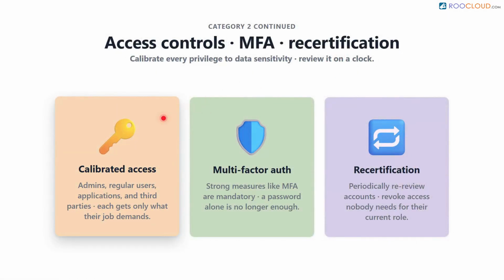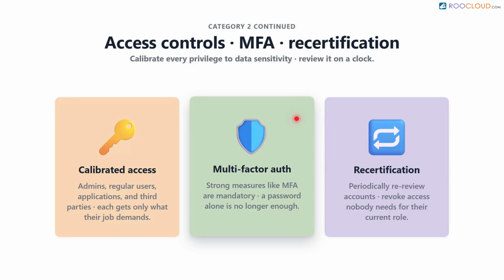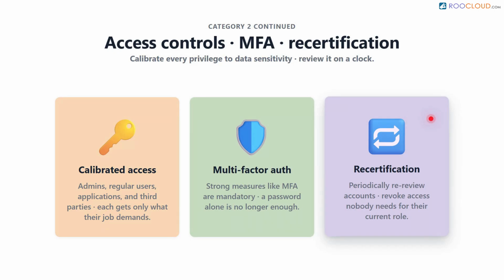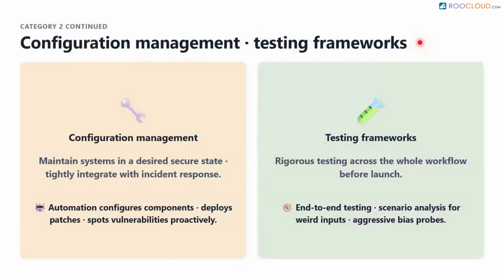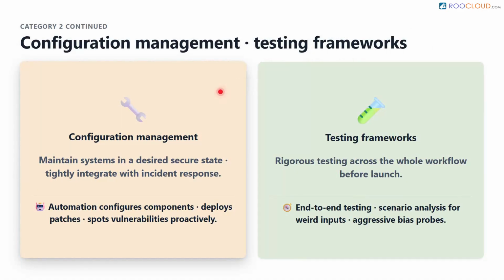Access for privileged administrators, regular users, applications, and third parties must be strictly calibrated based on data sensitivity. Strong measures like multi-factor authentication are mandatory. Furthermore, access cannot be granted forever. Companies must implement recertification, which is the process of periodically reviewing user accounts to ensure people only retain access to what they currently need for their jobs. Configuration management is the practice of maintaining systems in a desired, secure state.